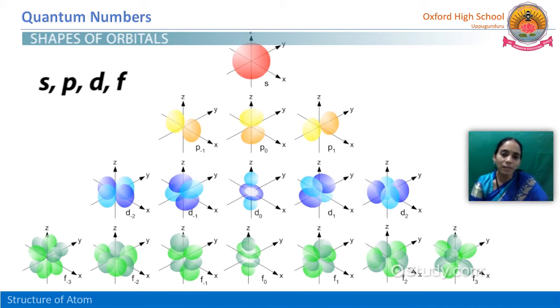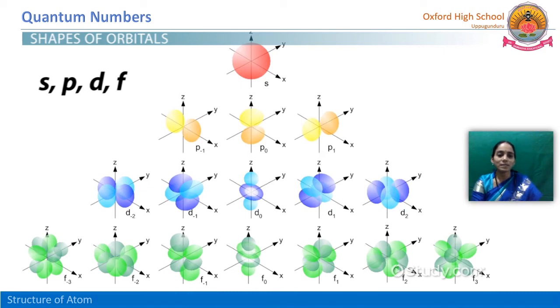For the value of -1, the orbital is oriented along the x-axis. For the positive value +1, it is oriented along the y-axis. For the 0 value, it is along the z-axis. So three orientations we have seen: along the x-axis, y-axis and z-axis.